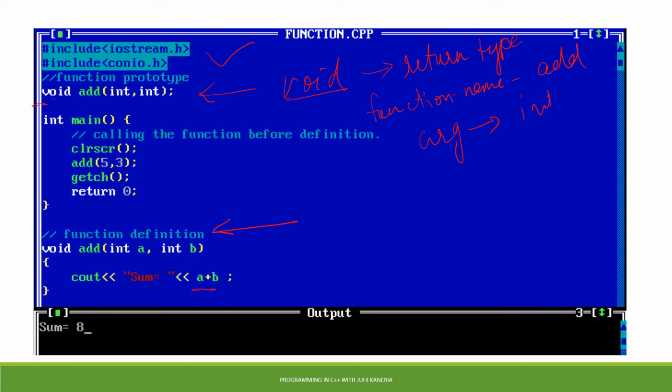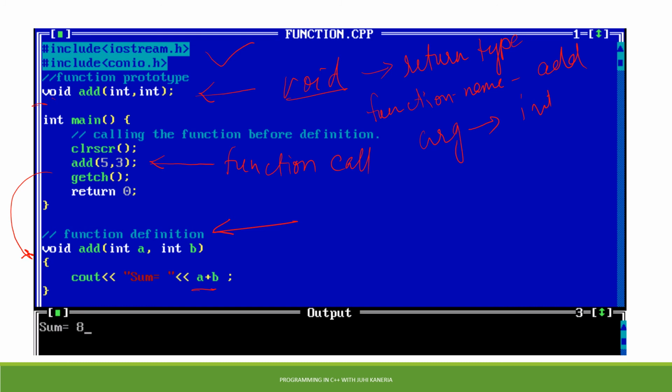Now in the main function you can see I have just cleared the screen so that the output would look a bit good. Then we have add(5, 3). So this is called a function call. Right, so this is my function call. And when I call the function add(5, 3), the compiler will go to the function add, and in that add function, the value which is passed as the first parameter, that is 5, will be considered as a, and 3 would be considered as b.